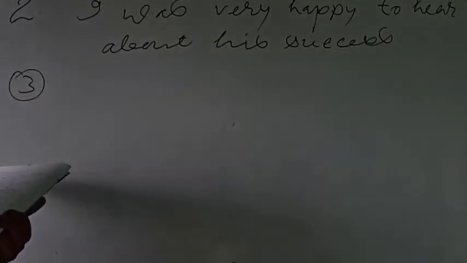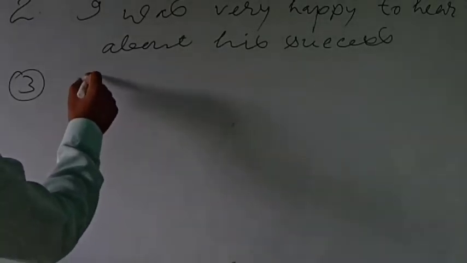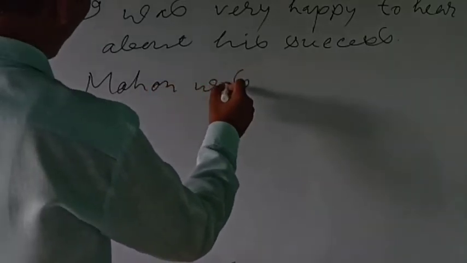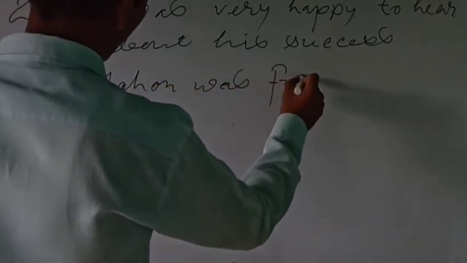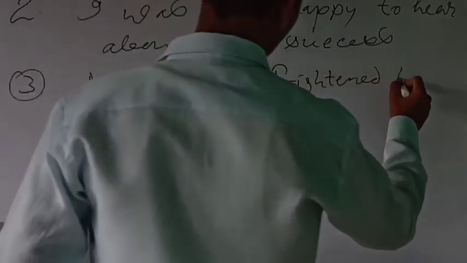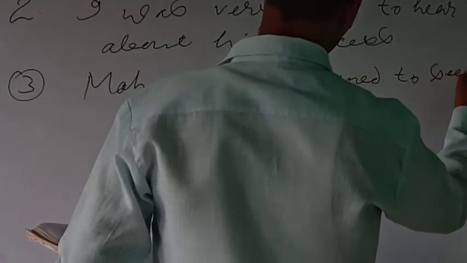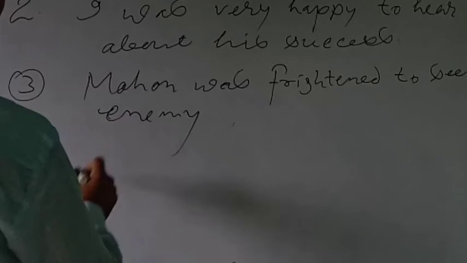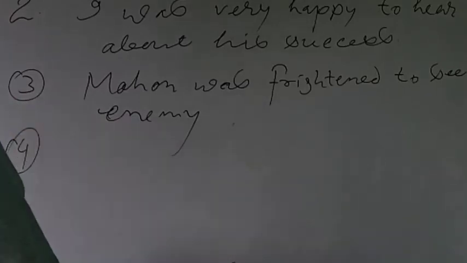Now let us proceed to question number 3. Mohan saw his enemy, he was frightened. So it's very simple. Mohan was frightened to see his enemy. This is the solution of question number 3.